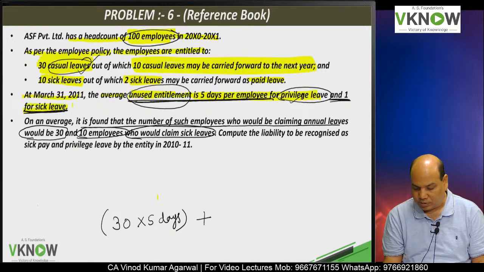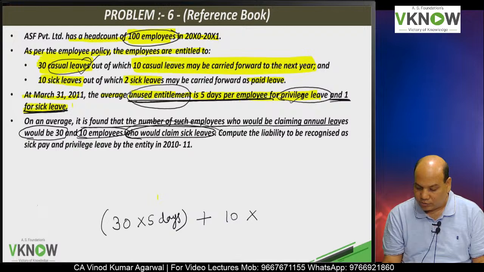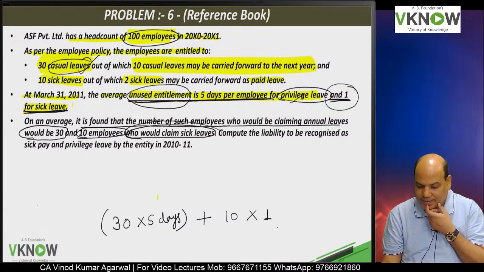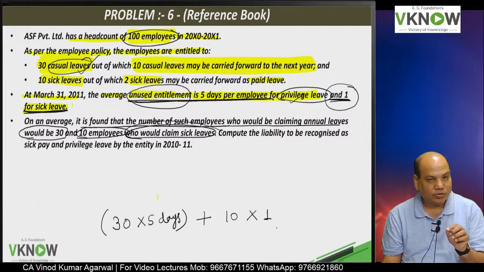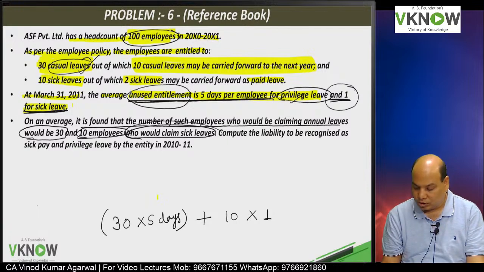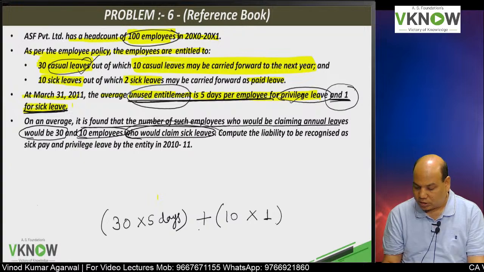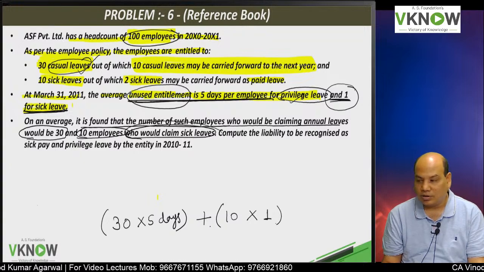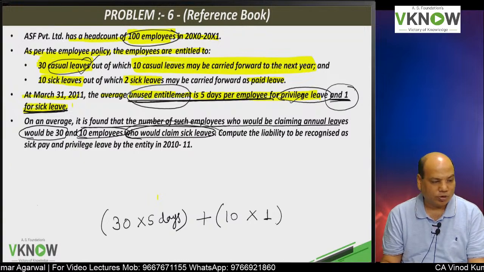And 10 employees would claim sick leave, of which the carried forward is 1 day. Allowed is 2, but one has to see how much is carried forward. Only 1.